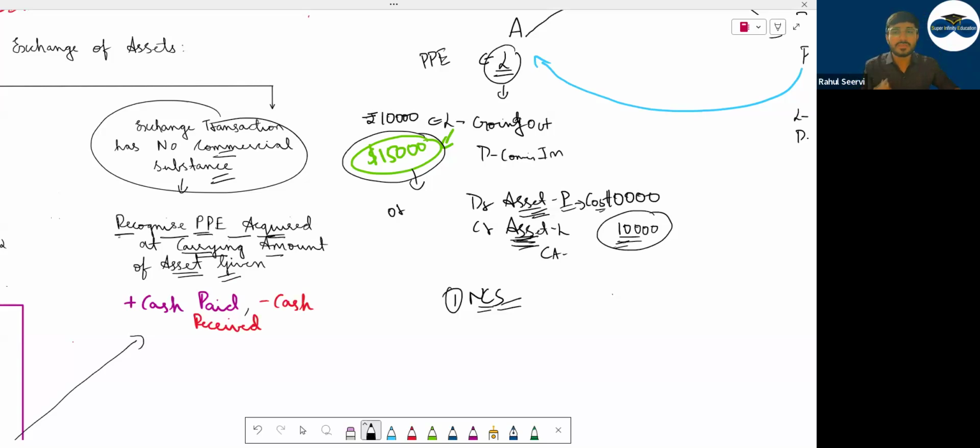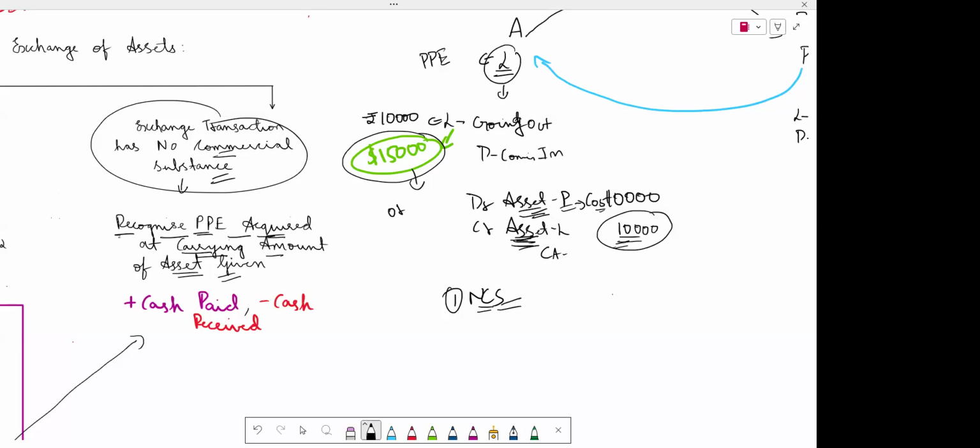So non-commercial substance, if the transaction is not affecting your future cash flow, what will you record? You will record the value of the asset which you receive. What is the value of the asset I've received? I received Porsche. At what value? The carrying amount of the asset given. I have given you Lamborghini. What was the Lamborghini value in my books? 10,000. So the value of the Porsche also will be 10,000. Clear है सबको? Is there any cash involved here? No cash. Nothing. सबको क्लियर है ये?